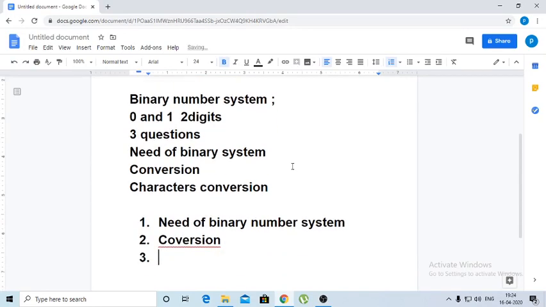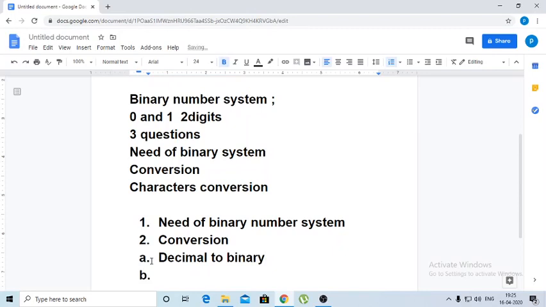So there are two types of conversions here. One, conversion of a binary number into decimal, and decimal to binary. Let us first start with the conversion of decimal to binary. How to convert a decimal number into binary? Let us take an example for that.